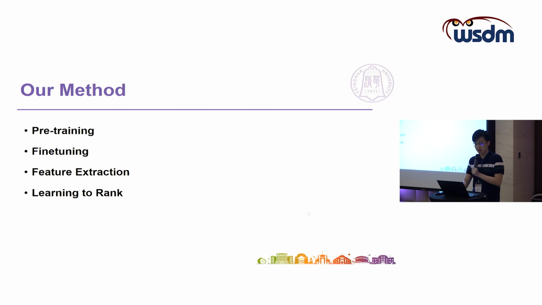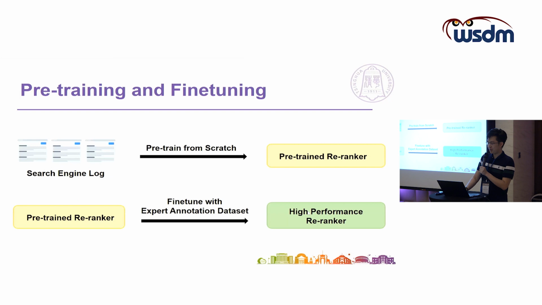Our method can be divided into the following 4 parts, including pre-training and fine-tuning, which is a very popular paradigm nowadays. We also have feature extraction, and a learning to rank method is adopted to ensemble all those features together. Now let's take a look at the pre-training step. Here is an illustration of our pre-training and fine-tuning framework.